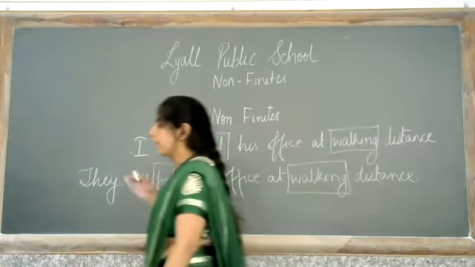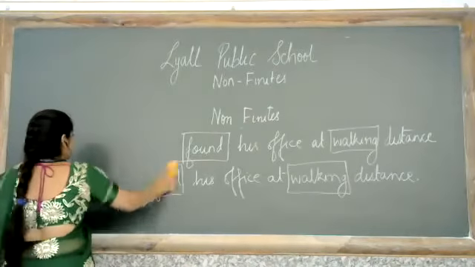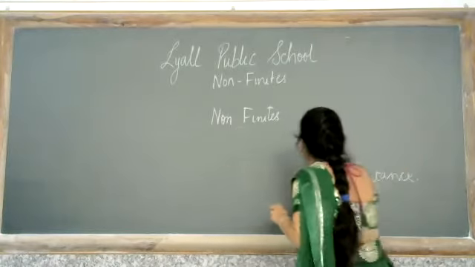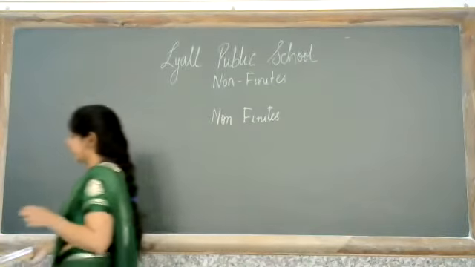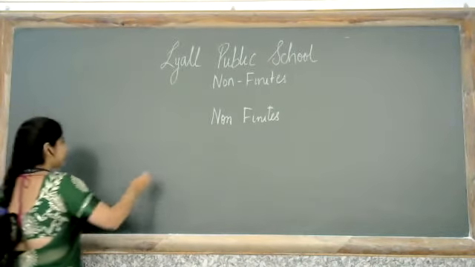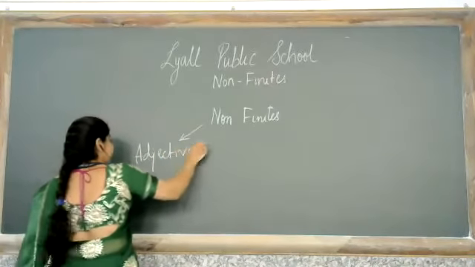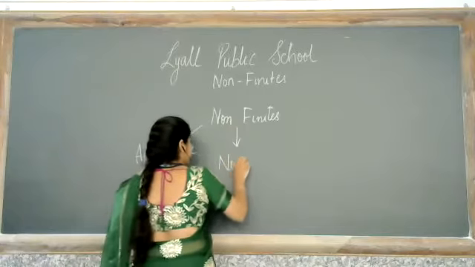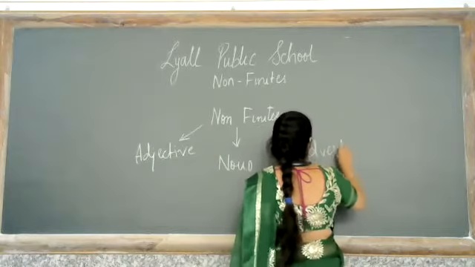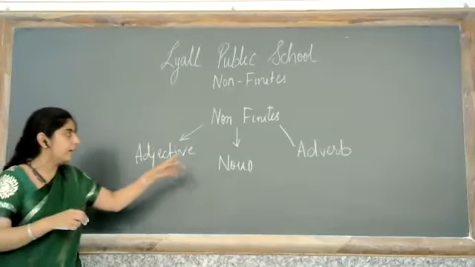Now the confusion is कि यहाँ पे walking distance क्या verb की तरह indicate कर रहा है. तो अब आपको यहाँ पे ये समझना पड़ेगा that non-finite verbs are basically words or verbs which are used generally as adjectives, nouns. They are generally used as adjective, noun and adverb. Non-finites are generally in sentences used as adjectives, nouns and adverbs.